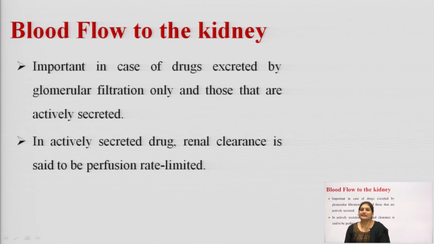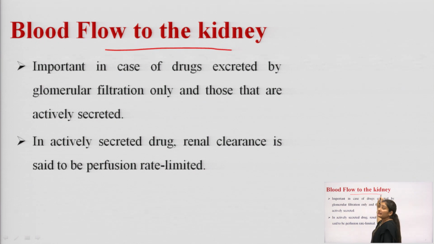Now, the next factor that can affect the renal excretion of drug is the blood flow to the kidney. See, the blood that is flowing across the kidney will also play a major role in the renal excretion of drug. Okay. Because it is very important in case of the drugs that are excreted by glomerular filtration only. Okay. And also to those that are actively secreted.